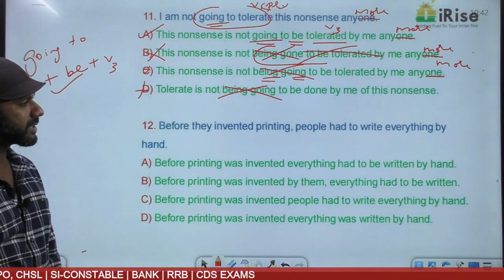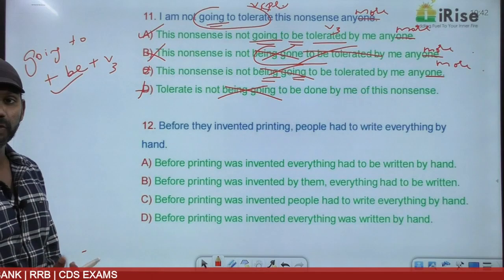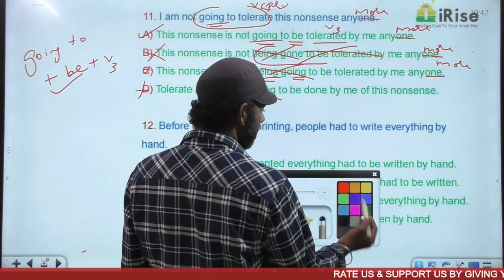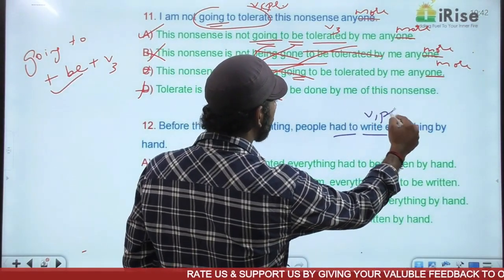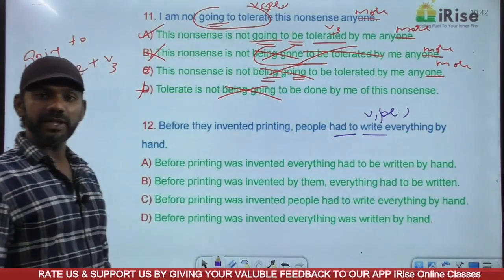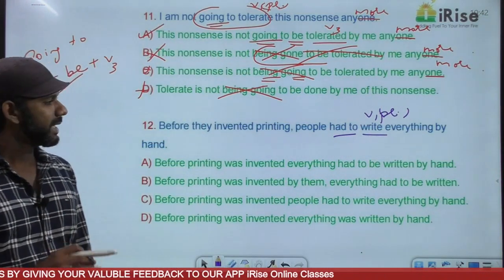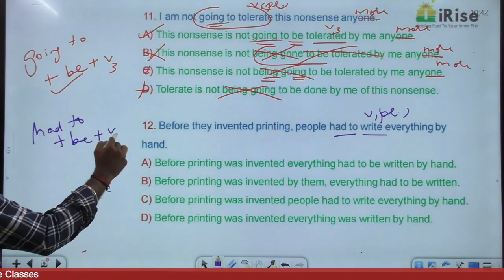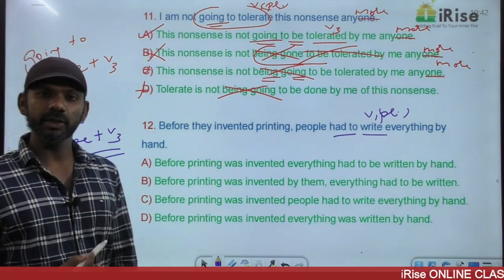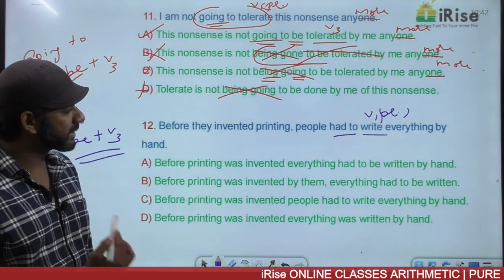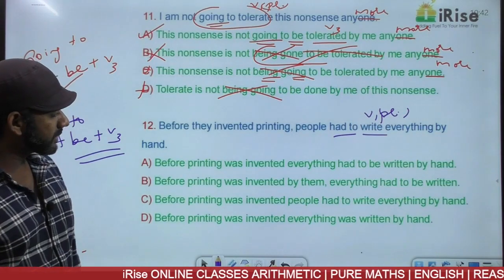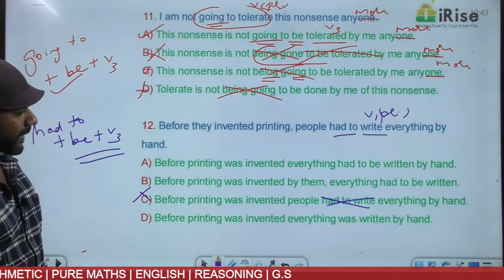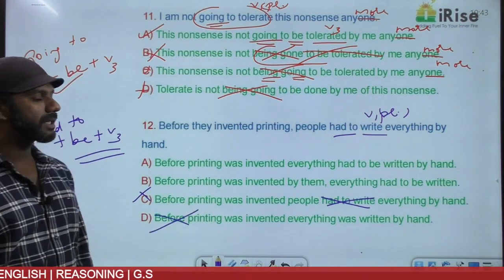Before they invented printing, people had to write everything by hand. Now, had to write is had to plus V1 plural. Had to plus V1 plural comes in the active voice. In the passive voice, it changes to had to plus be plus V3. So had to write changes to had to be written. Now based on that, option C is eliminated. Had to be written is not there. Option D is also eliminated. Had to be written is not there.